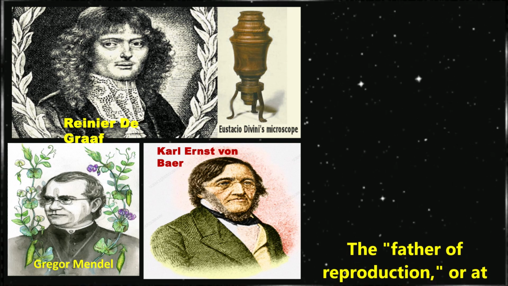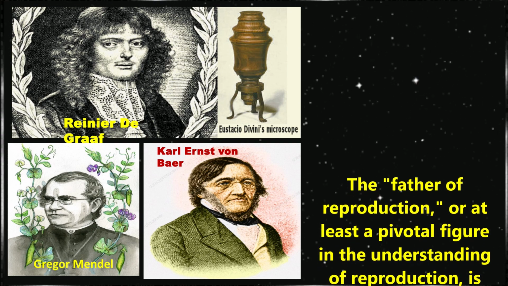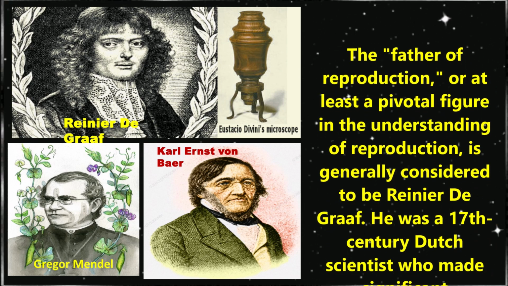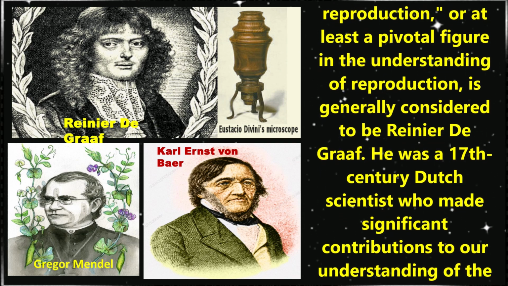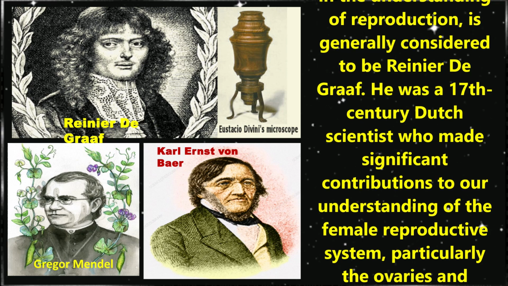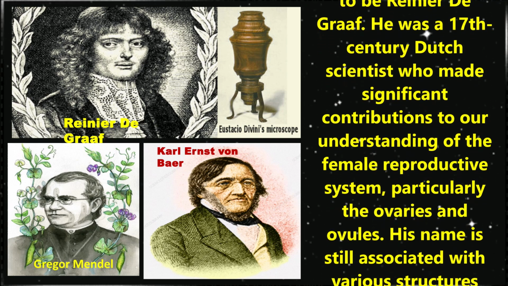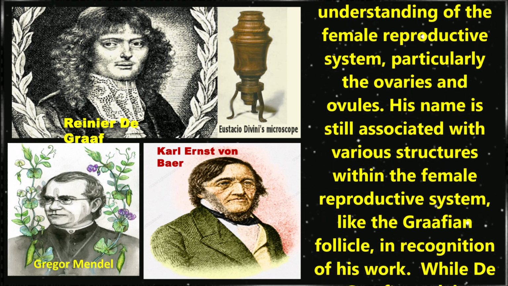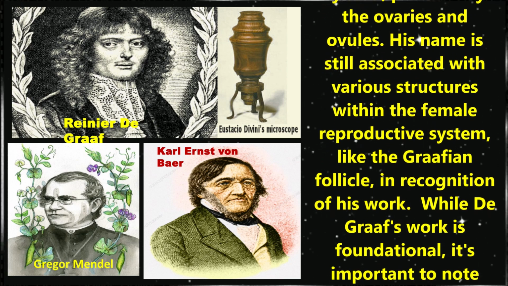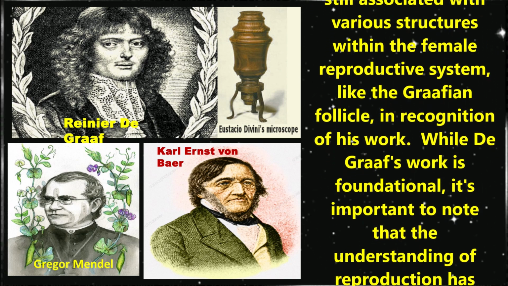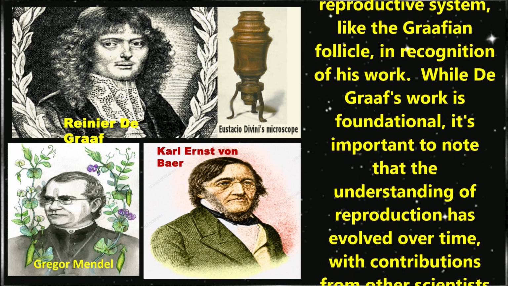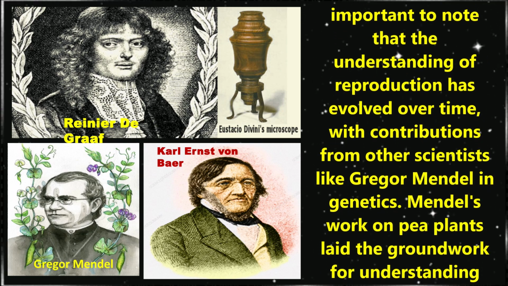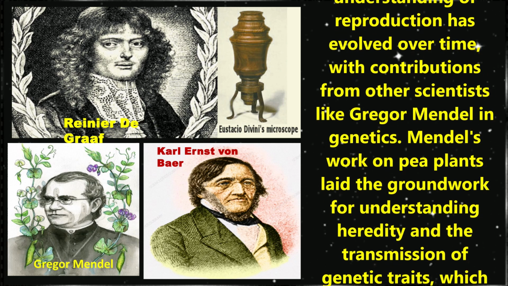Children, let us discuss the father of reproduction, or at least a pivotal figure in the understanding of reproduction, generally considered to be Reinier de Graaf. He was a 17th century Dutch scientist who made significant contributions to our understanding of the female reproductive system, particularly the ovaries and ovules. His name is still associated with various structures within the female reproductive system, like the Graafian follicle, in recognition of his work. While de Graaf's work is foundational, it's important to note that the understanding of reproduction has evolved over time with contributions from other scientists like